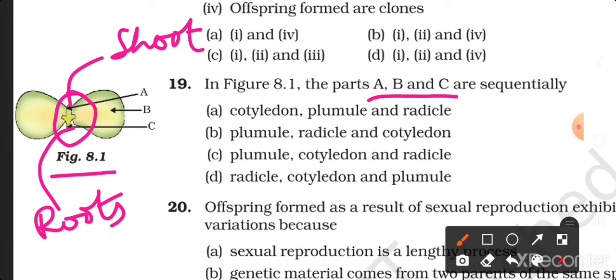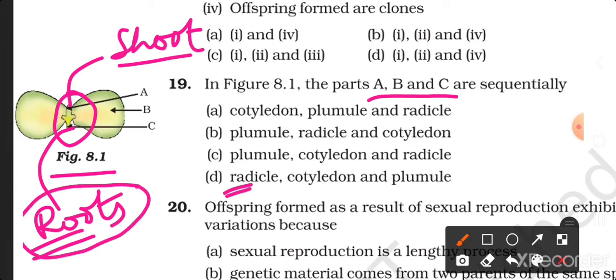I have a trick. Roots first letter is R and the radical first letter is R. So R for roots, R for radical. If you know that the lower part is the radical, the upper part will be plumule. So in this way you can identify the labels. You remember this one, root for radical, then plumule for shoot.